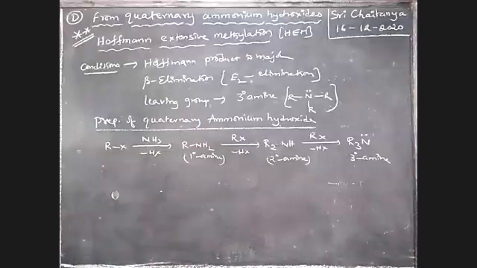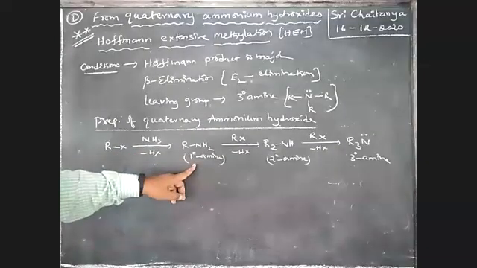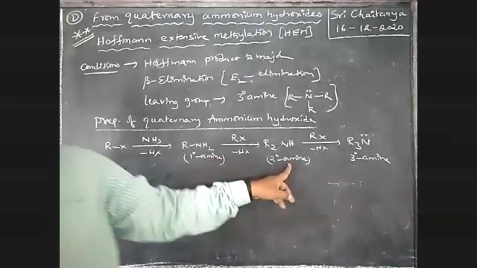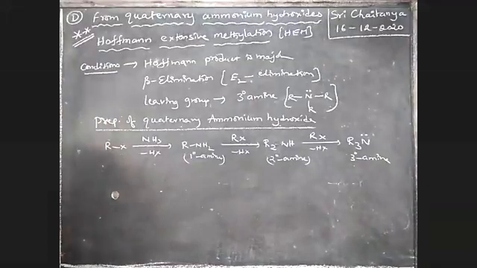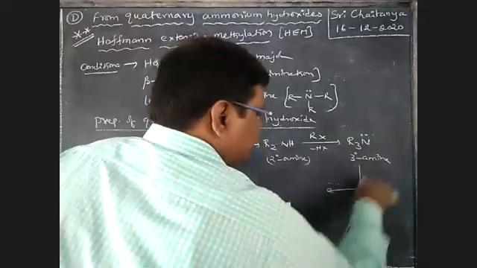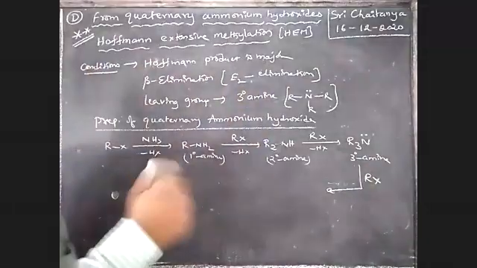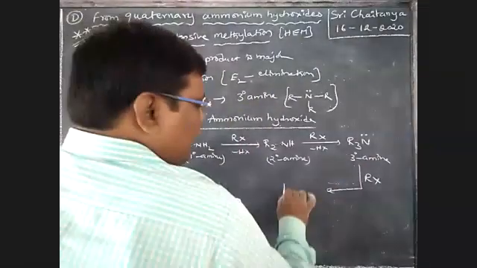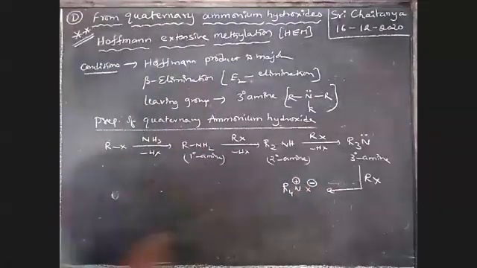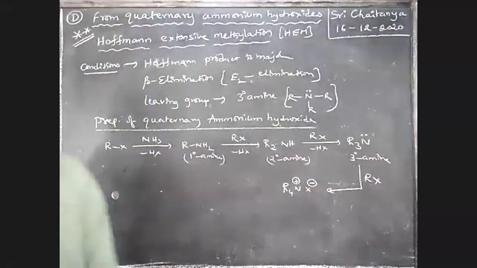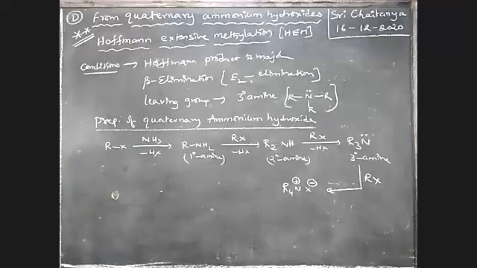Tertiary amine, boys. The alkyl halide is first converted into a primary amine. The primary amine converts into a secondary amine. The secondary amine converts into a tertiary amine. Then the tertiary amine once again reacts with an alkyl halide, a fourth mole, boys. That means R4N+ X- is formed. That is a quaternary ammonium halide.